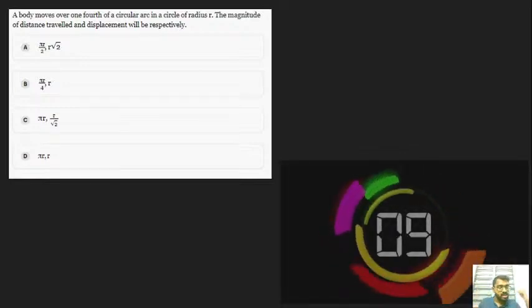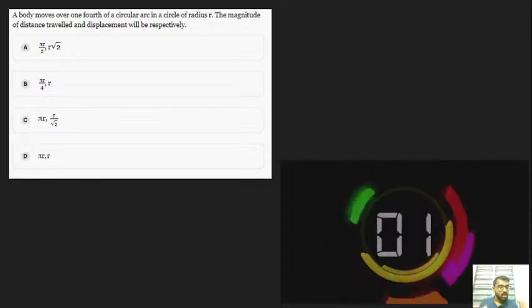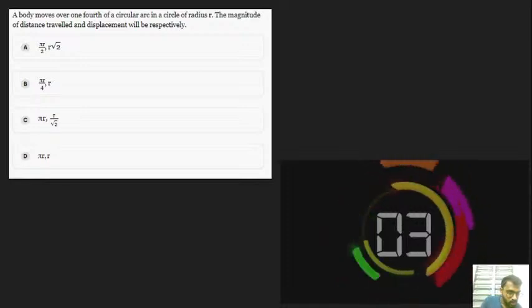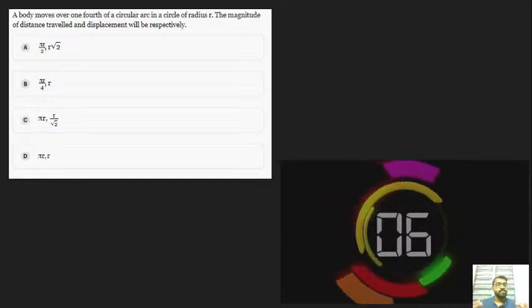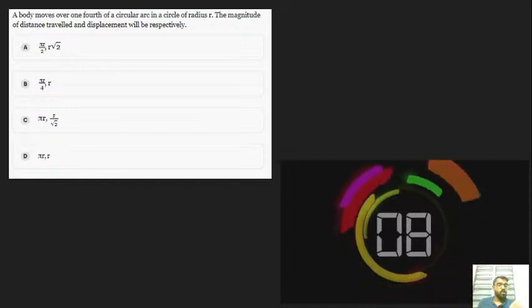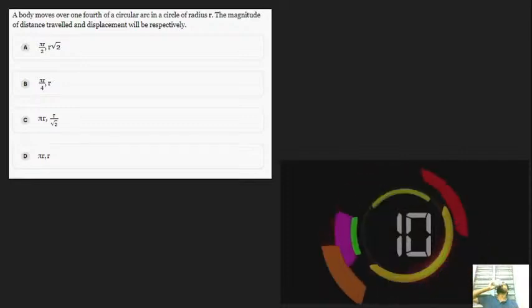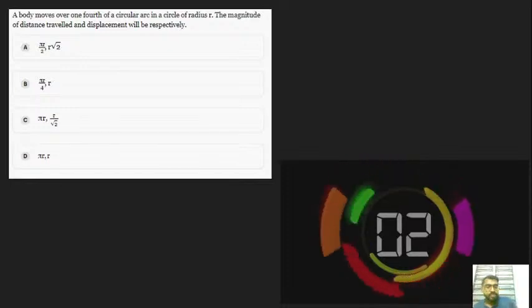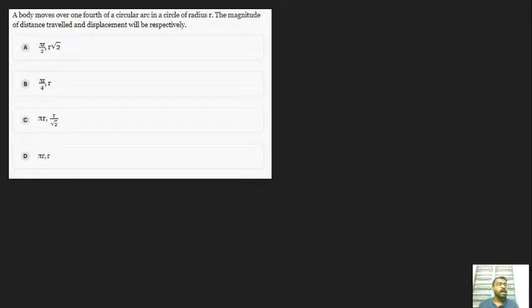Please try to answer whether it is A or B or C or D. Let's try to answer, guys. Only 15 seconds left for you.